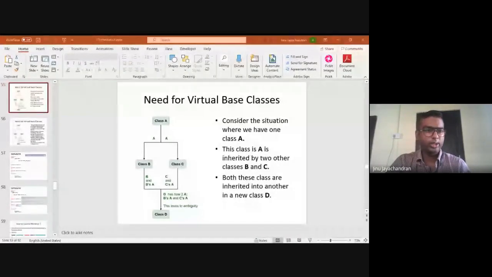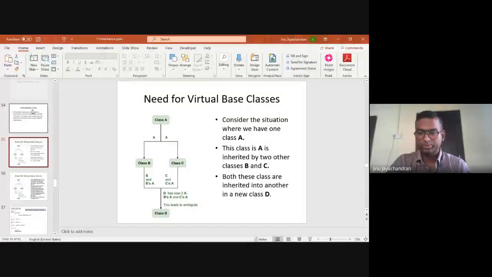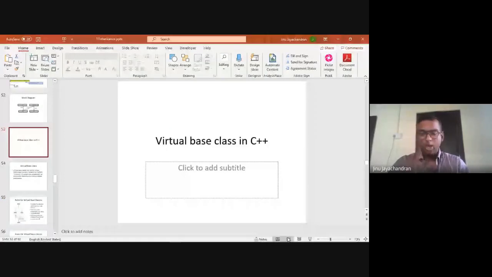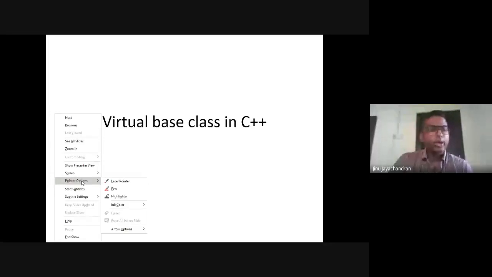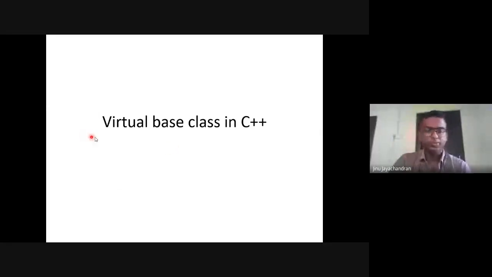Yeah, so it says need for virtual class. Let me start with the basic class. What we are going to look at today is called a virtual base class in C++. The word virtual means something which is not physically present, something which is there virtually. As the name suggests, it is not there physically, but you can have some kind of interaction. It's called a virtual base class.